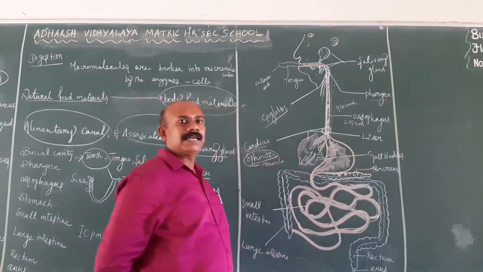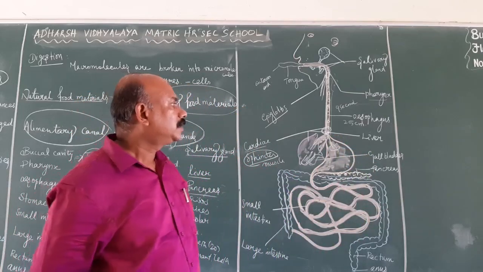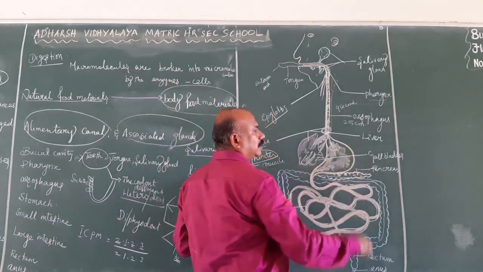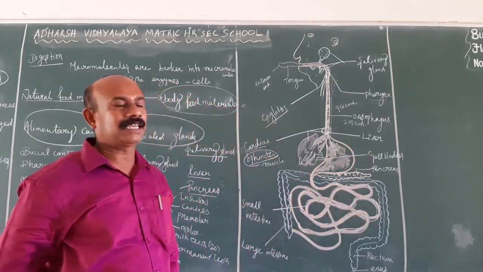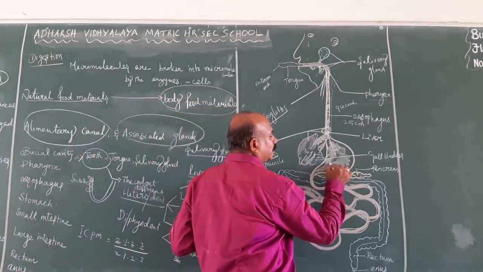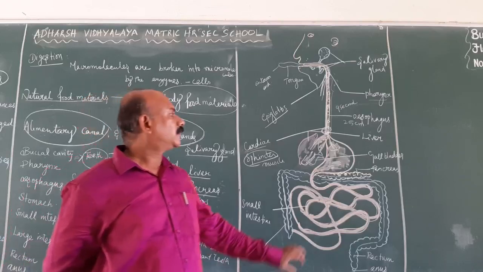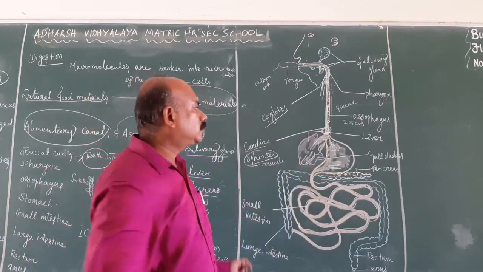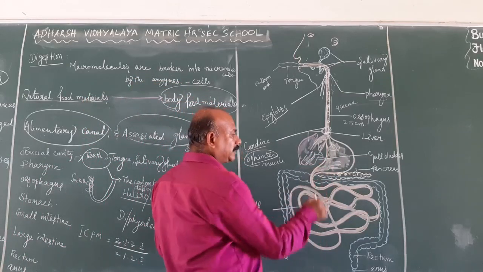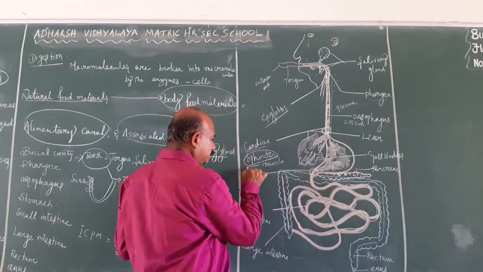The stomach is a large sac-like muscular bag-like structure. The main region of the stomach is known as the fundus or body. The stomach has a capacity of nearly 1.5 liters. The main function of the stomach is to store the food material for a minimum of 2 to 3 hours for the digestive process. The stomach also leads to the duodenum, the first part of the small intestine. It is regulated by a small sphincter muscle known as the pyloric sphincter.